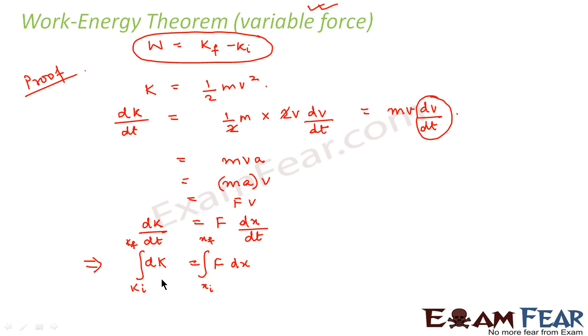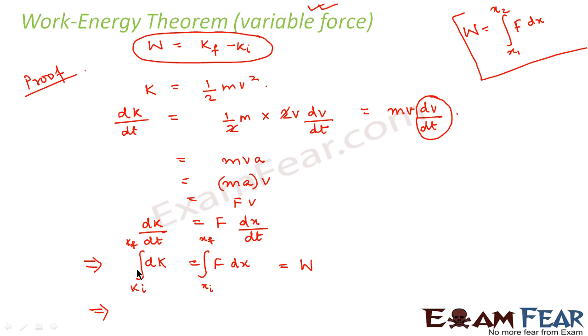Right, that means for this displacement. Now what will be this? If you go to the previous slide and check, you will find that the work done in case of a variable force is given by the integration of F into dx, where x is equal to x1 to x2. This is what we studied in our previous slide. So this right hand side term is nothing but work done.